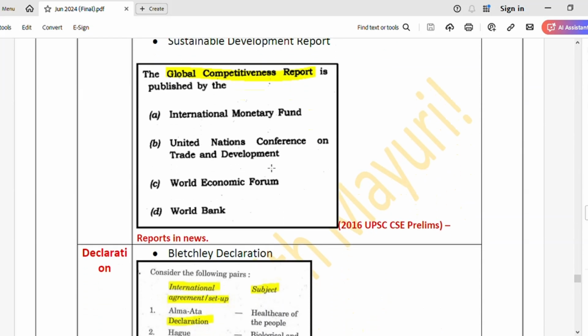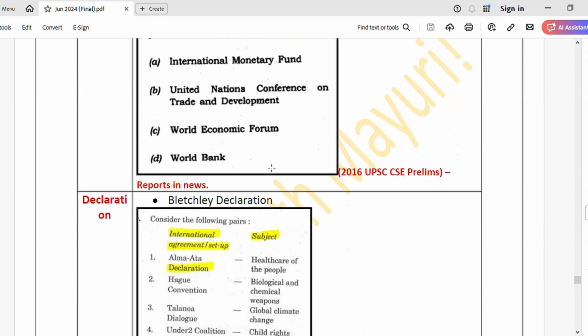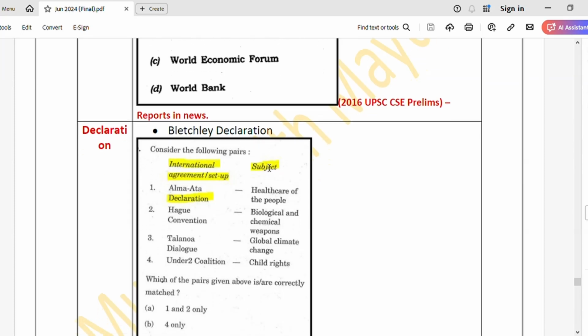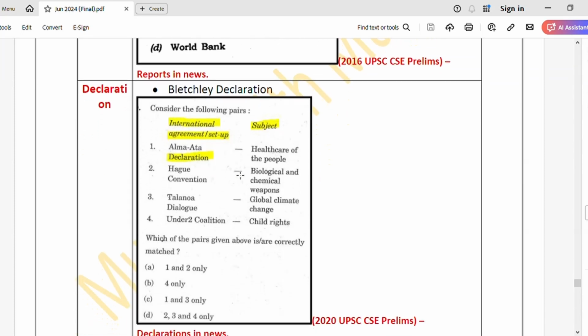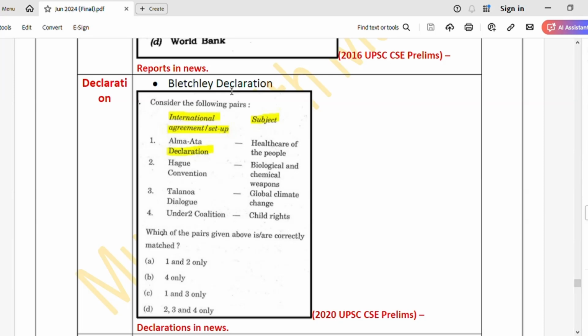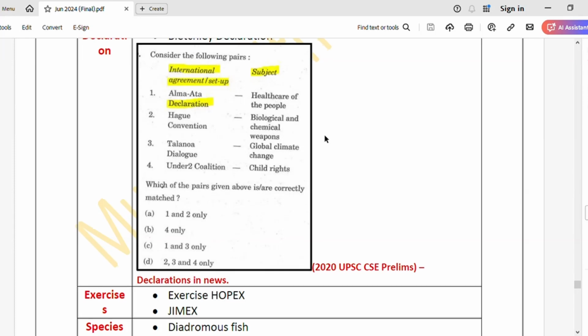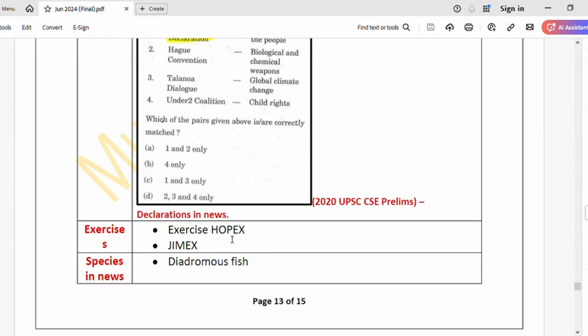Then declarations in news, like the Bletchley Declaration was recently in news. See, there was one PYQ asked in 2020. They have given declarations on the left side, and they're asking the subject to which the declarations are related. So just see, the Bletchley Declaration is related to AI. Likewise, then exercises in news, like HOPEX is between which countries, GIMEX is between which countries, right?